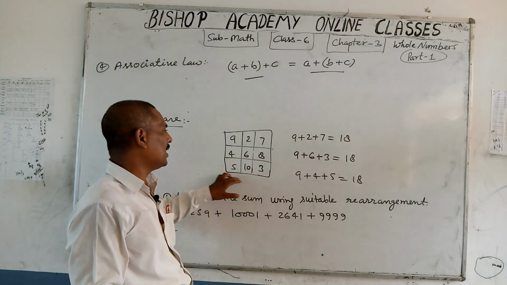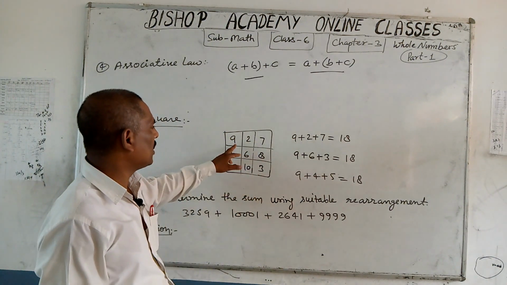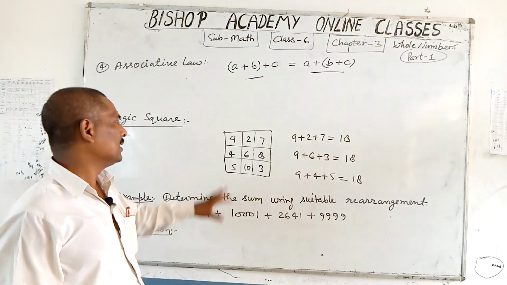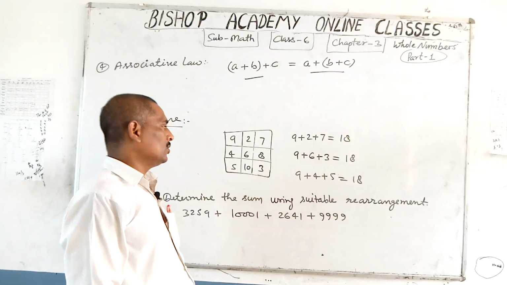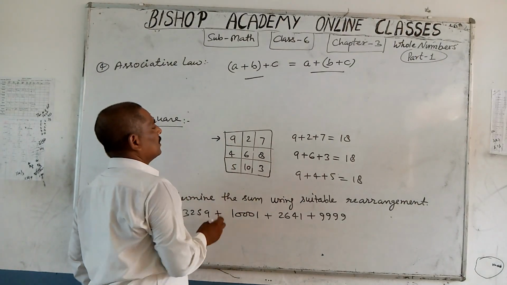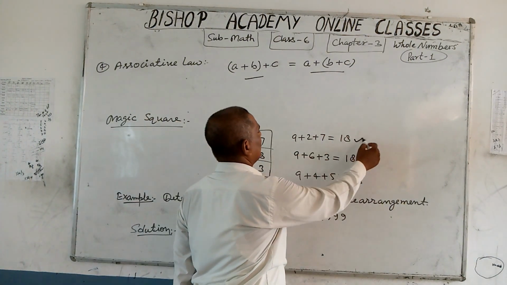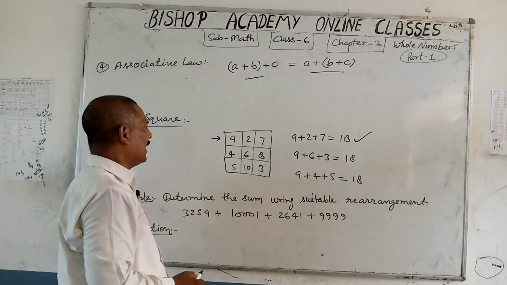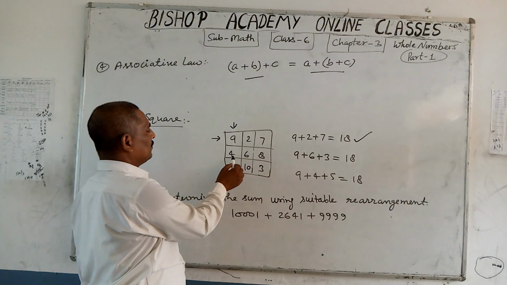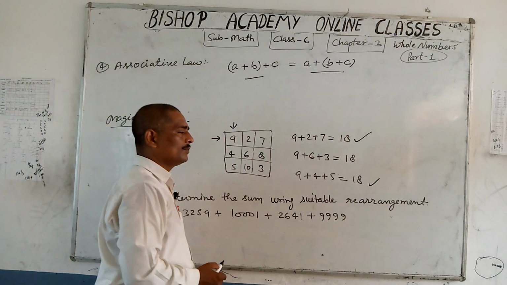Here you can understand there is a square. Under this square there are 9 smaller squares, 1, 2, 3, 4, 5, 6, 7, 8, 9 squares. There are 9 numbers. You see that when you add all the numbers in row 1, you find 9 plus 2 plus 7 is equal to 18. When you add the numbers in column 1, 9, 4, 5, you find 18.